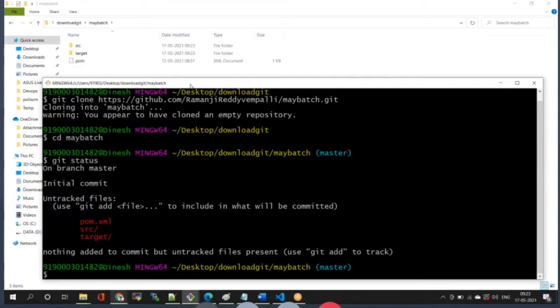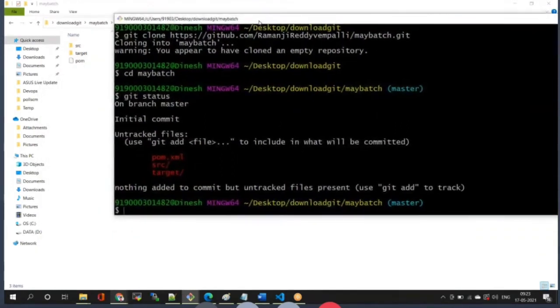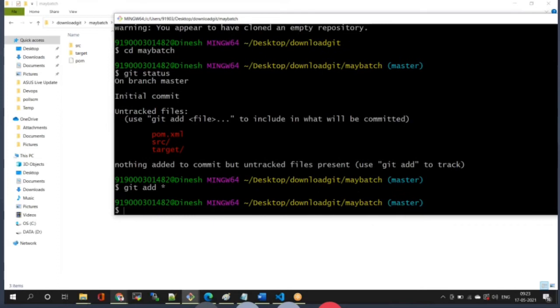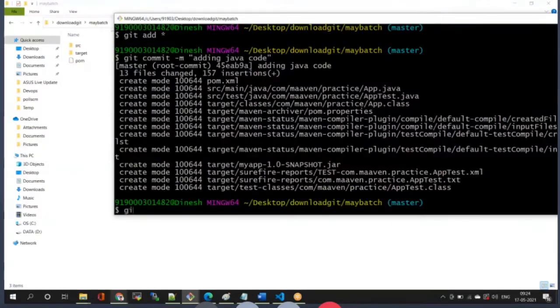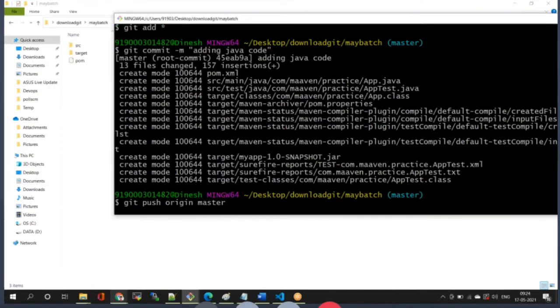Now it is showing red color. Then git add star, to select all. Enter. Now git commit -m "adding Java code". Now git push origin master.